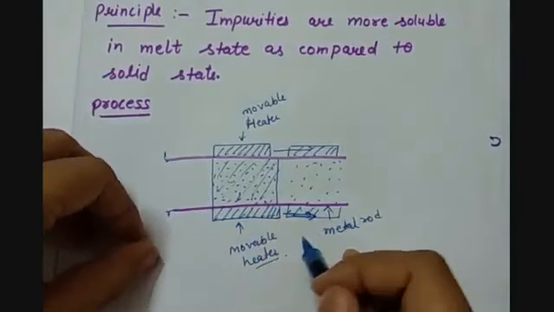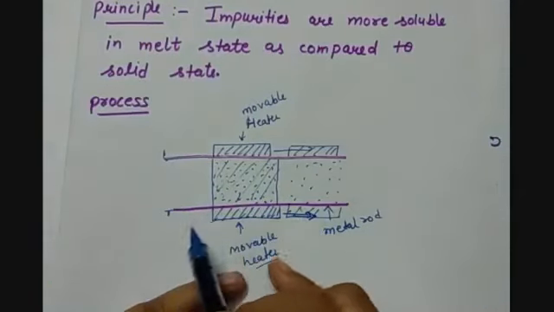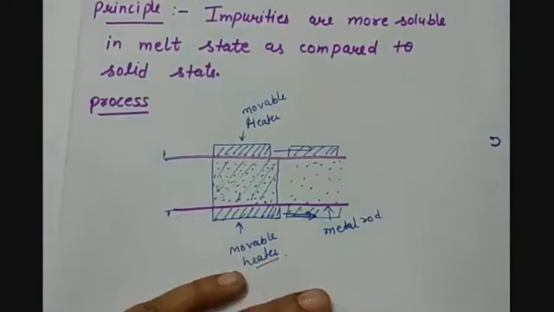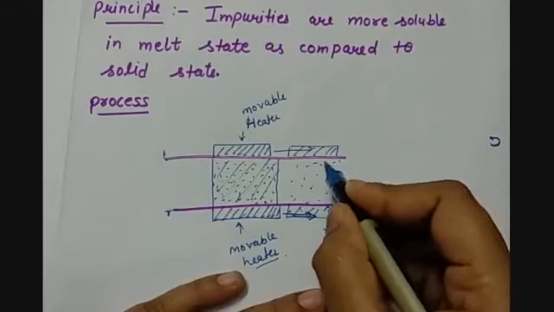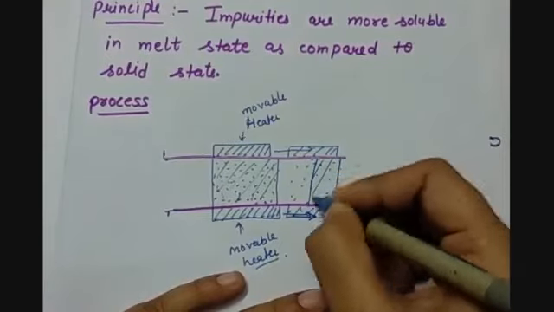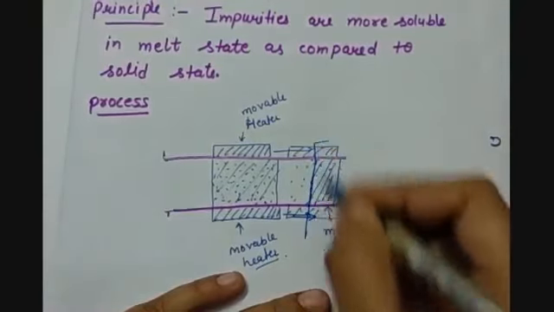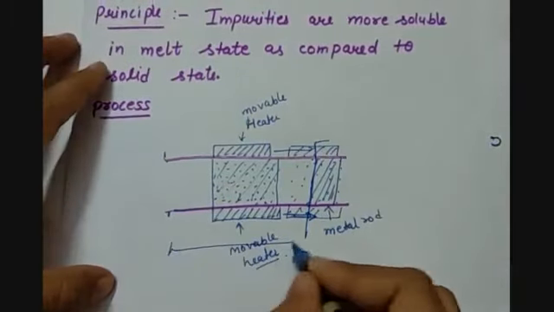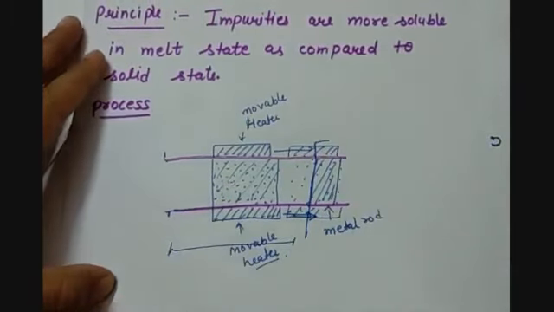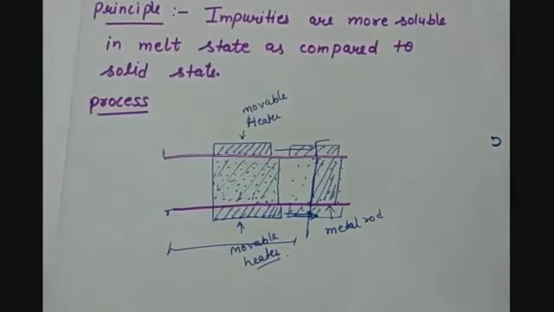Now at the end, when we think that this piece of metal is fully purified, the last part, which has most of the impurities in it, we cut off, and the remaining part which is left has high purity. So this method is used for obtaining very high purity of some of the metals.